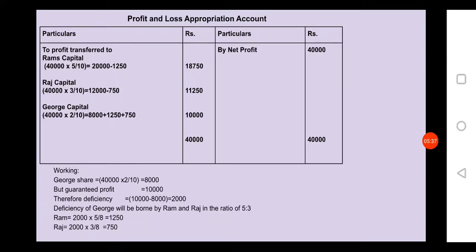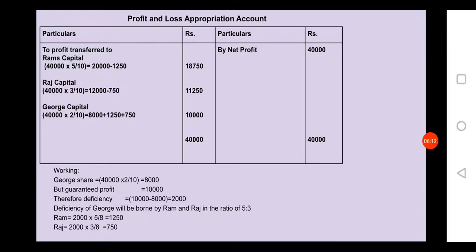On the credit side always write net profit, which is given in the question as 40,000. There are no other entries, no interest on capital or salary. This 40,000 you have to distribute to the partners in their ratio 5:3:2. 40,000 into 5/10, then Ram's share of profit is 20,000.